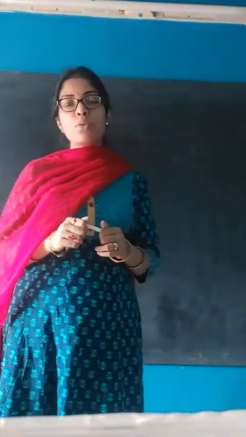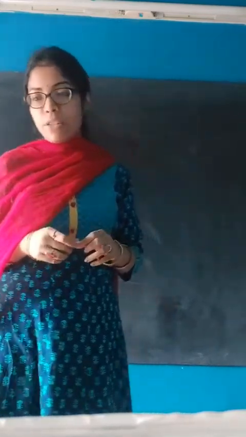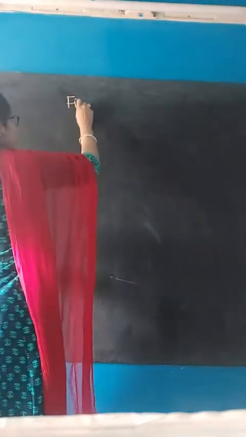Today I will be continuing with the next part of the chapter Life and its Diversity, and the first topic that I will start today is 5 Kingdoms of Life.